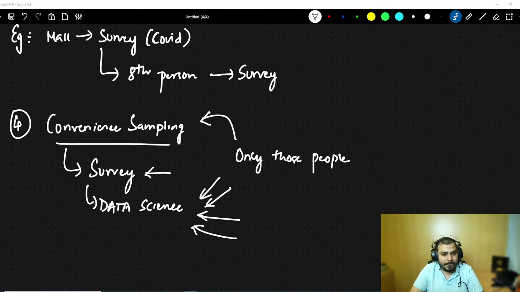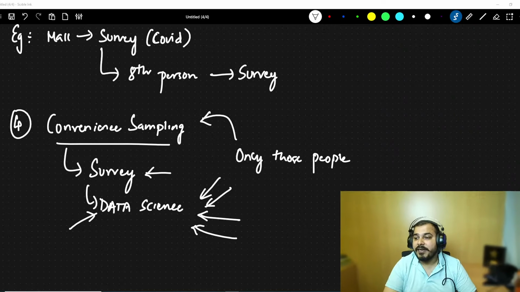Okay. Again, I'm going to repeat what is convenience sampling. Let's consider that I am doing a survey related to a specific topic, in this particular example, data science. Obviously, I will not go to other people who don't have knowledge of data science to do that specific survey. So I may collect my sample in a bit different way, where we focus on people who give that survey and should have knowledge on that specific topic. Okay. So this is how it is basically done.